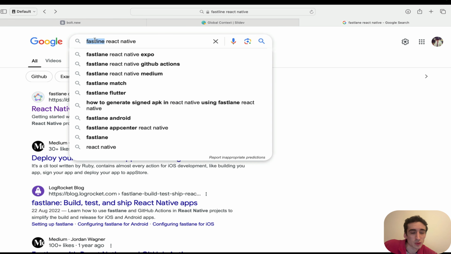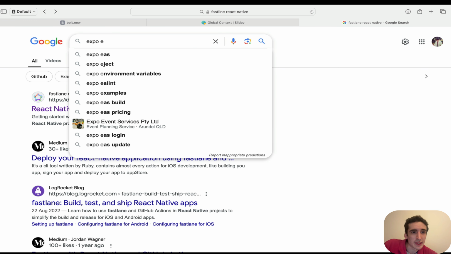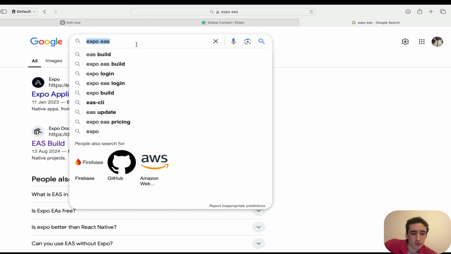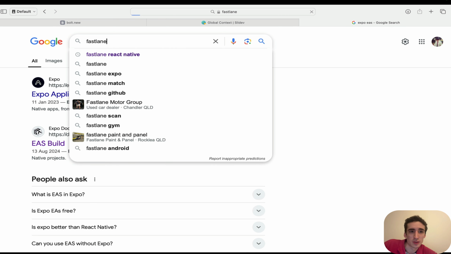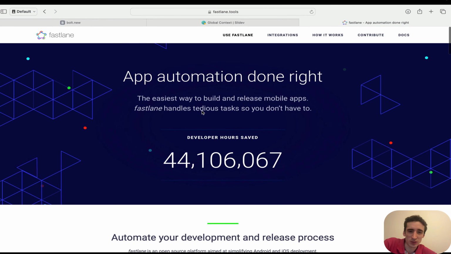But if you don't, Fastlane is really, really nice. Now, of course, Expo does have EAS. EAS is like the alternative. I think it's now a bit better, to be honest, than Fastlane. But if you have a React Native CLI app, you can use Fastlane. I've been using Fastlane for a really long time, and it's just amazing. I don't know why I was confused.